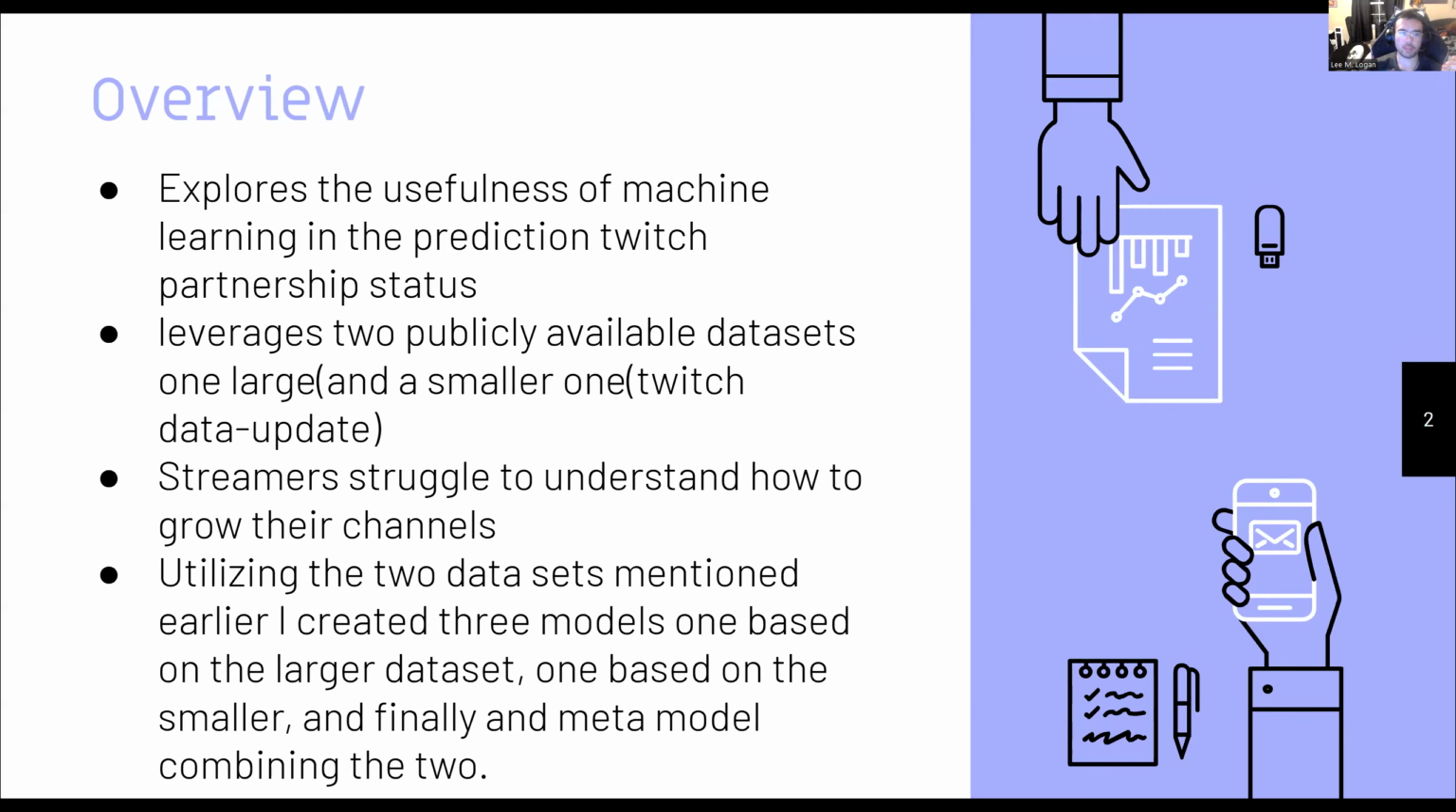So let's go into some key data insights. The exploratory analysis performed at the start of the project provided me with some key insights into the data. First, looking at this graph, we can see that English is by far the most dominant language across the entire platform. This means that English speakers comprise the majority of streamers and most likely of viewers.